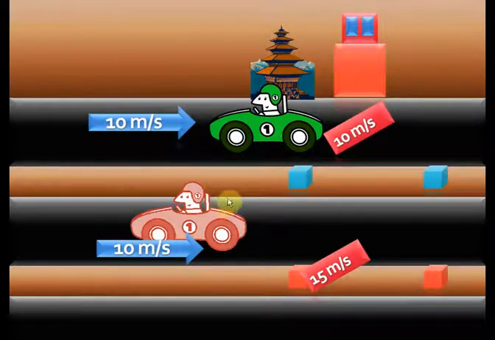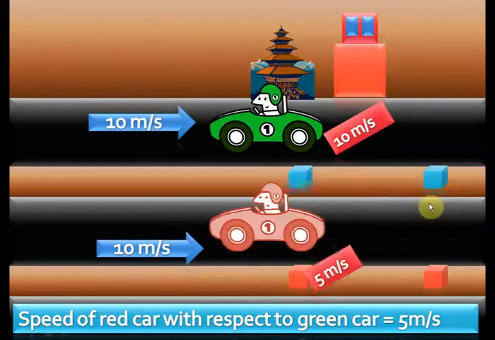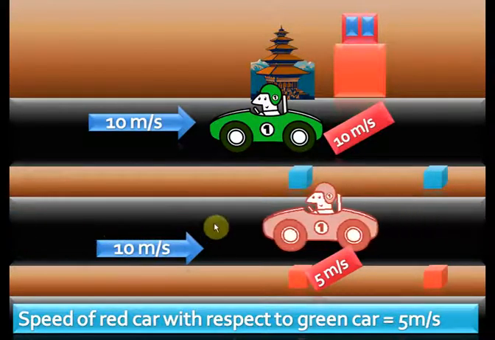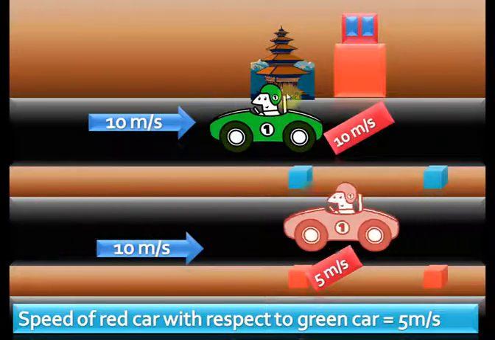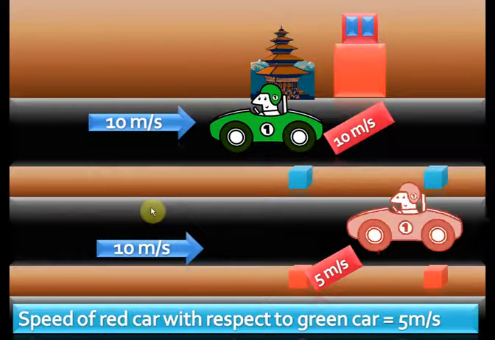Now this car is moving at a speed of 15 meters per second in the left, and we have applied a 10 meters per second speed to the right. So 15 minus 10 would be equal to 5 meters per second in the right to left direction. So what we can say, the speed of red car with respect to the green car is 5 meters per second. So the relative speed of the red car with respect to the green car would be 5 meters per second. That is, it would seem this way. This car is standing on the road and this car is moving at a speed of 5 meters per second in the forward direction. So according to him, it would seem that this car is moving in the forward direction with a speed of 5 meters per second.